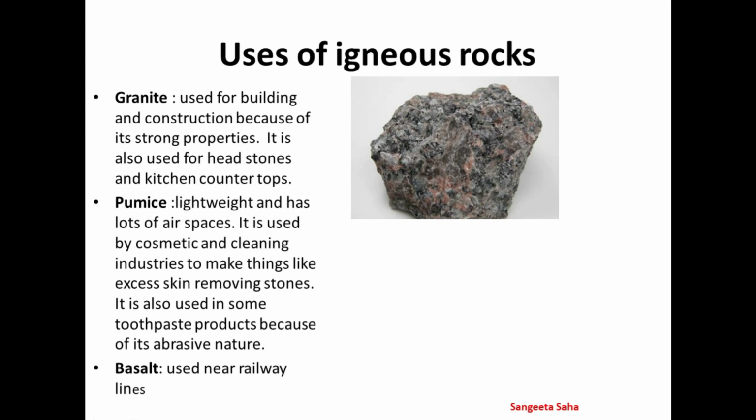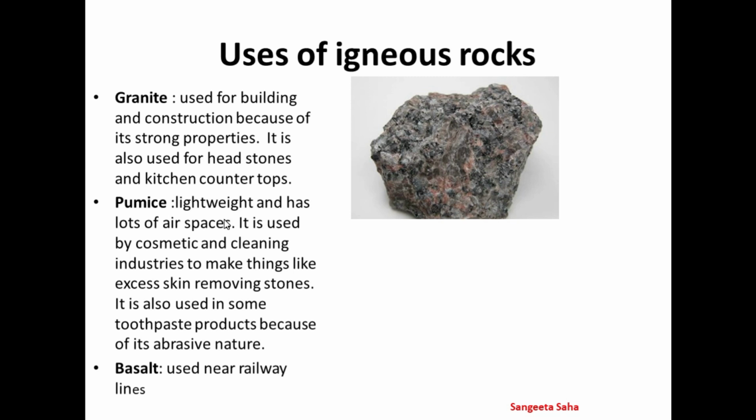Many people recognize granite because it is the most common igneous rock found at the earth's surface, and granite is used to make many objects that we encounter in our day-to-day life. These include countertops. It is also used to make floor tiles, paving stones, stair treads, buildings, and cemetery monuments. It is also used for kitchen countertops.